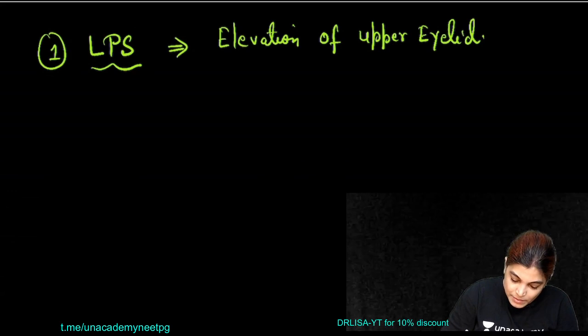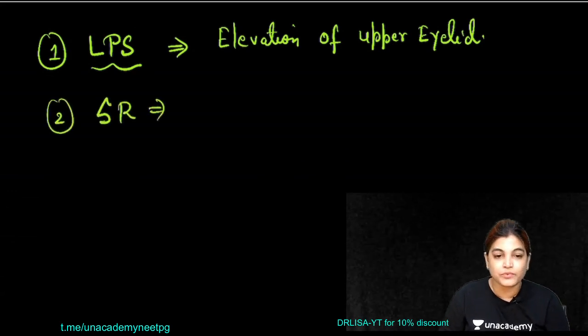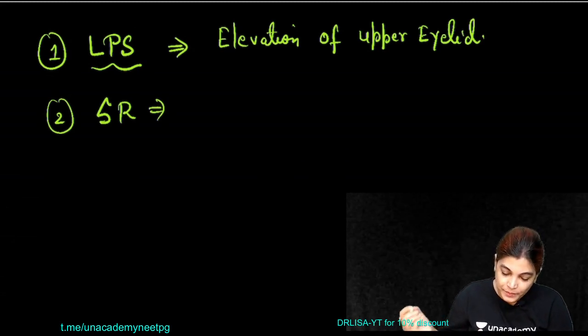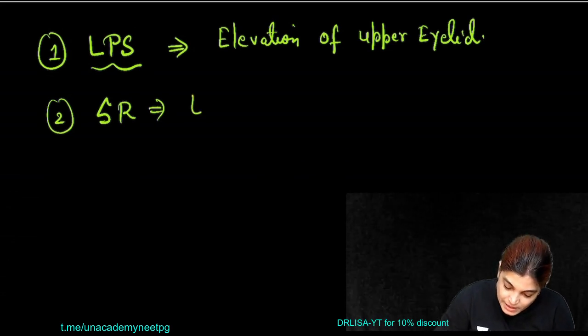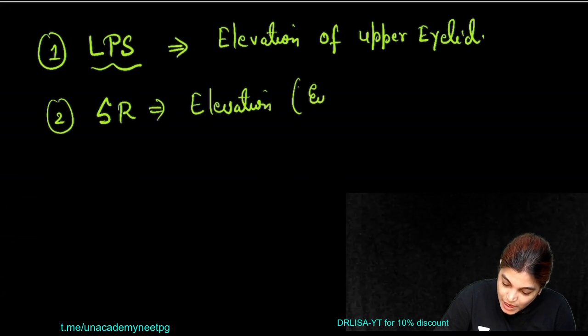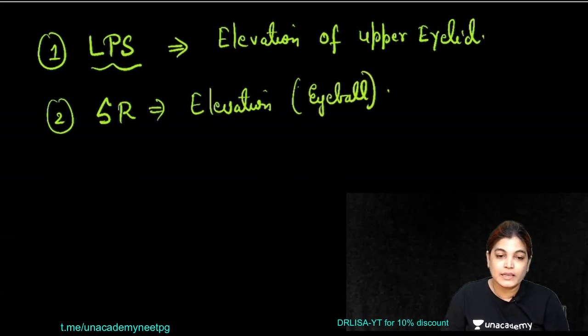Okay. Now coming to the other muscle, that is SR, means superior rectus. I am not writing the full form once more because we have already written the full form in the initial slide. This is superior rectus muscle, and it is causing elevation of the eyeball. So this is the most important or primary action of superior rectus muscle.